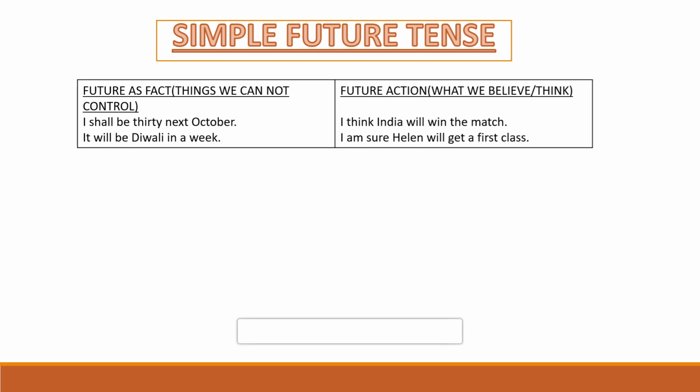Now the other time when simple future tense is used is when we talk about any future action according to our belief, thinking or perception. For example, I think India will win the match. Now there is no surety whether India will win the match or not, but you think that India will win the match. So when you are talking about your own belief, your own thinking, your own perception, in that case you will use simple future tense.